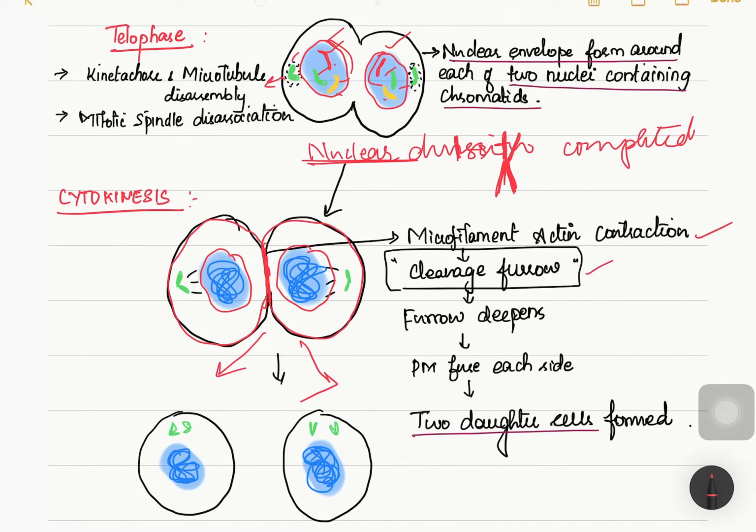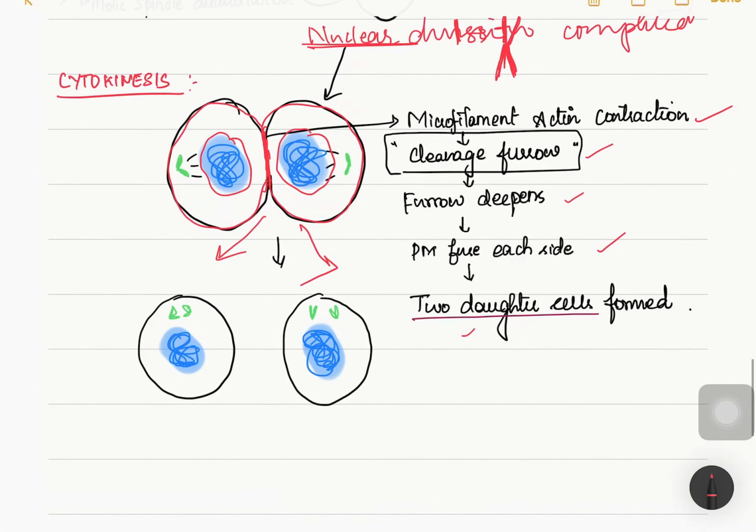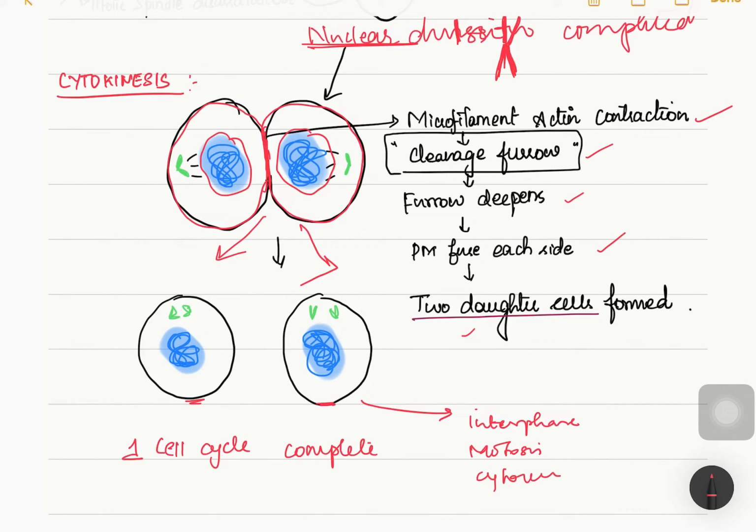The actin contraction will occur, and hence the cleavage furrow will deepen, and the membrane will fuse together to produce two daughter cells. Hence, with this, a single cell cycle completes. Now these two daughter cells will again enter into the cell cycle with interphase, mitosis, cytokinesis, and produce two further daughter cells, and hence this cycle continues. So this is the basics of the cell cycle.